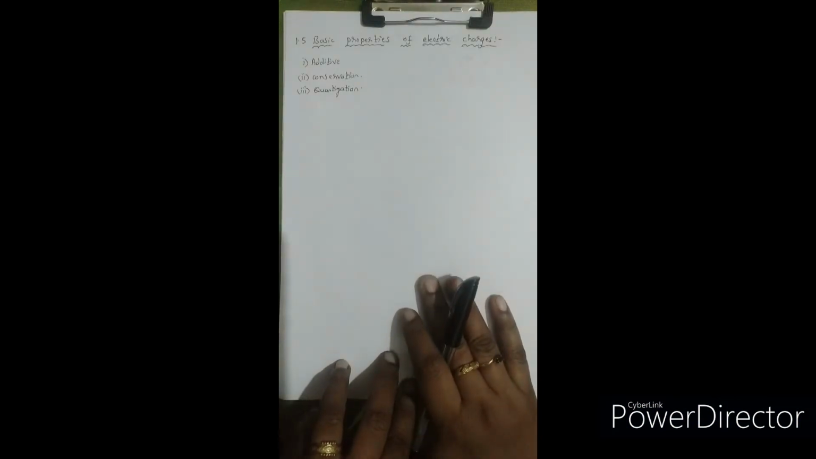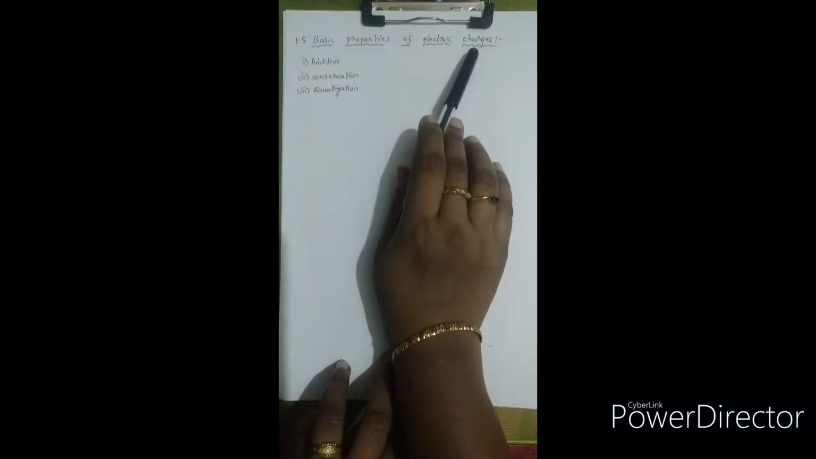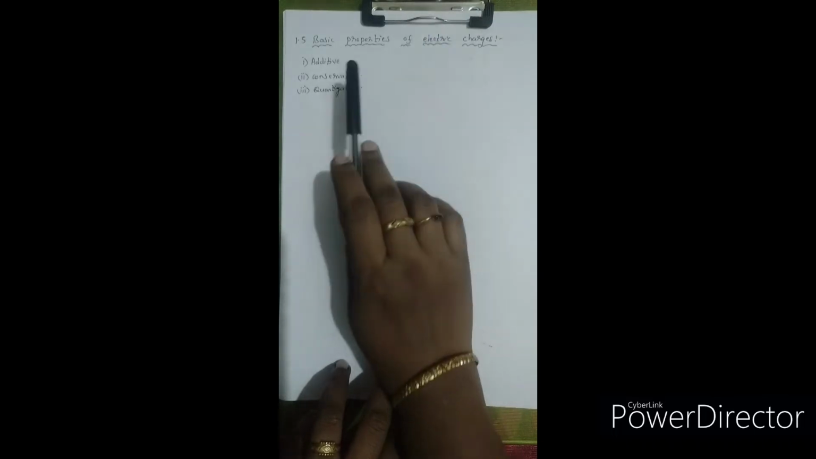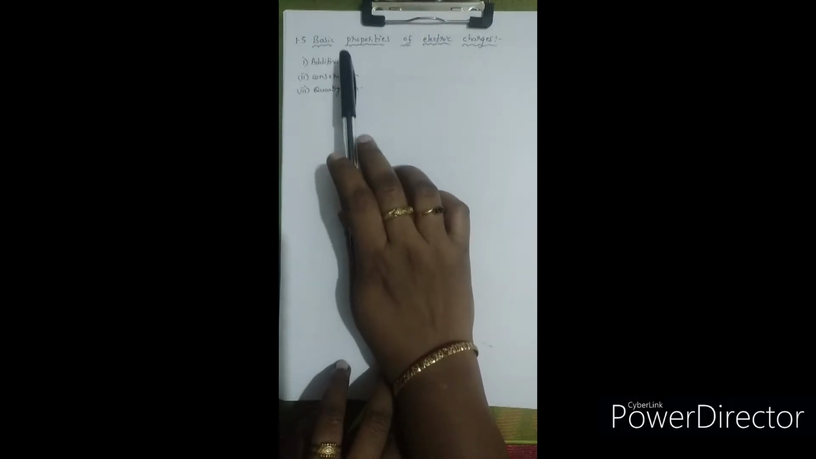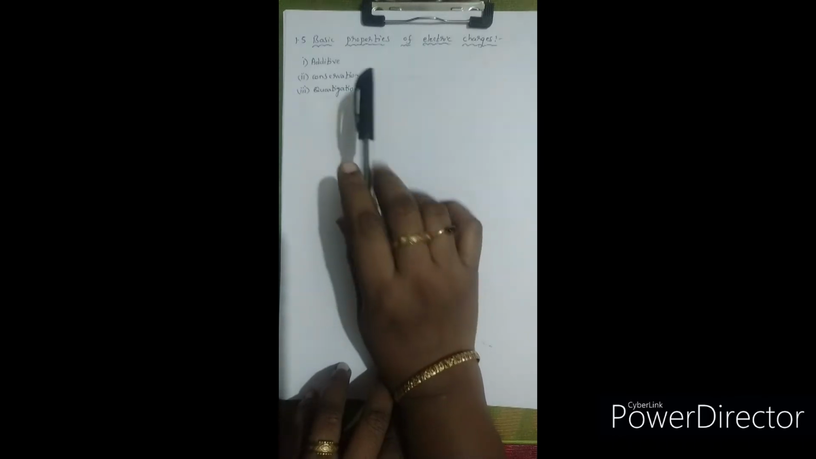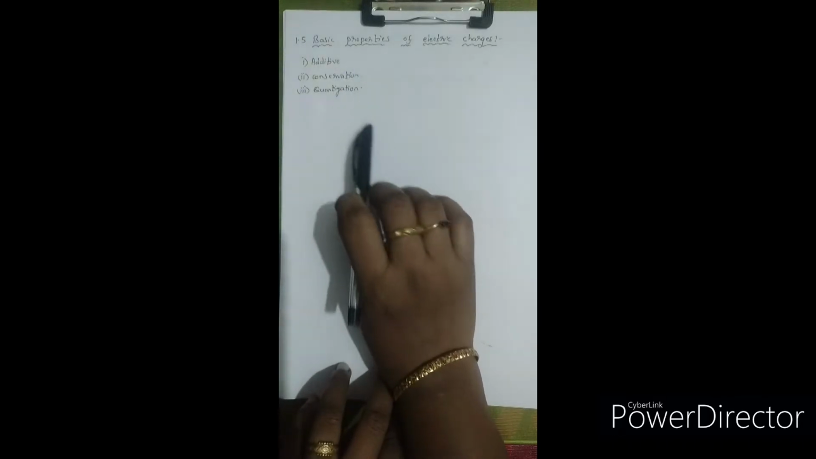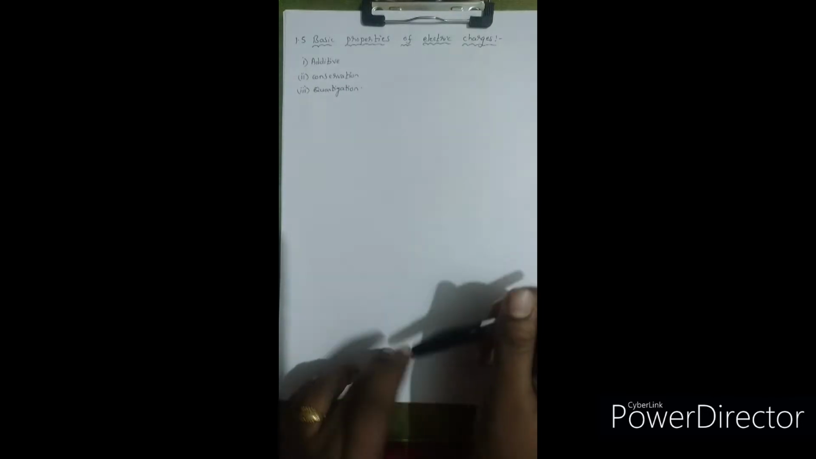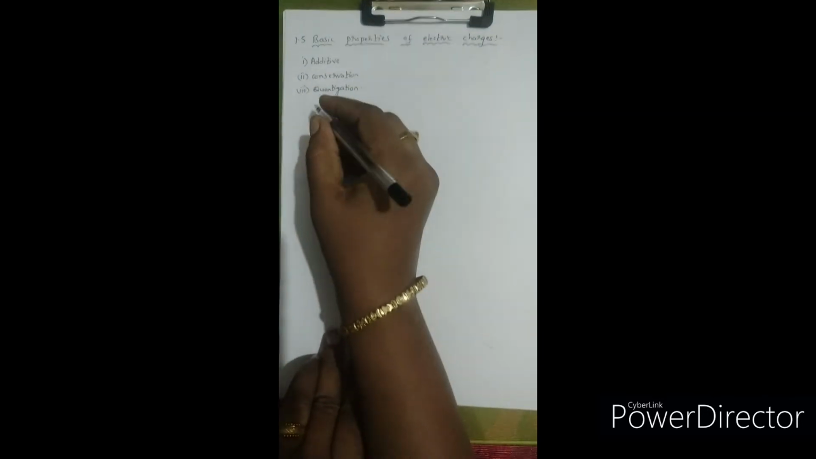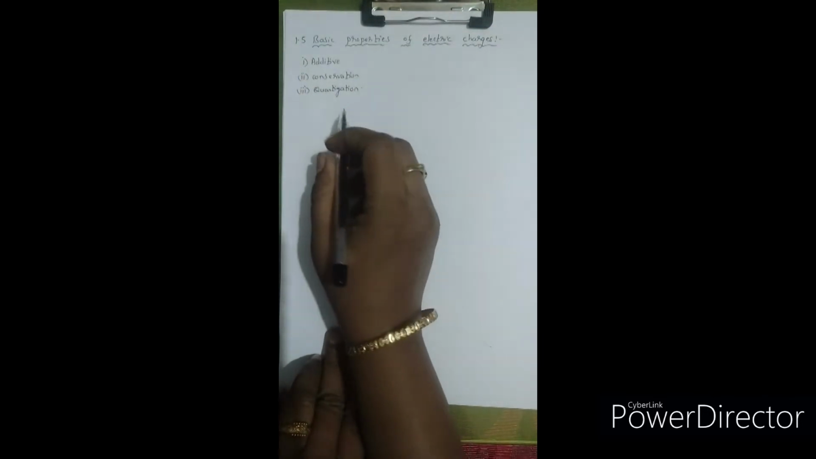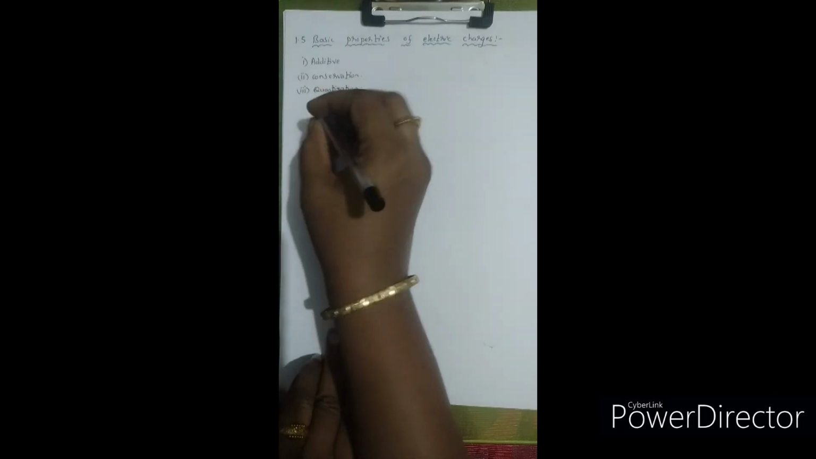Hi children, we are learning about basic properties of electric charges, and in my previous video we discussed the two basic properties of electric charges, that is additive nature and the conservation of charges. Now we are going to study quantization of charges. So the third basic property of the electric charge is quantization of charges.